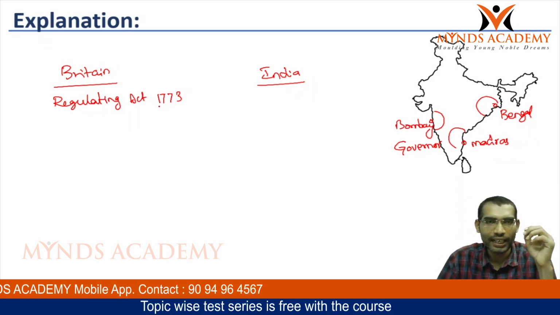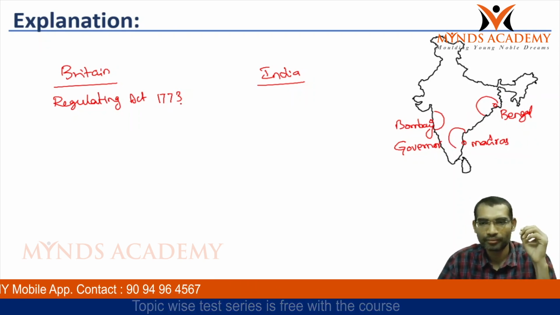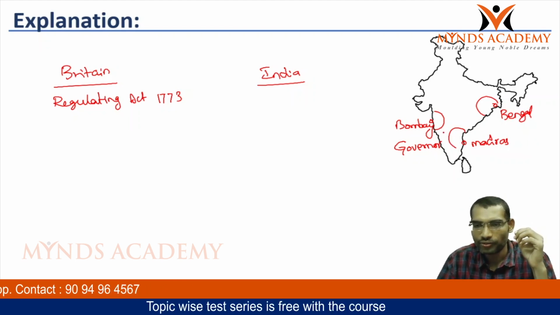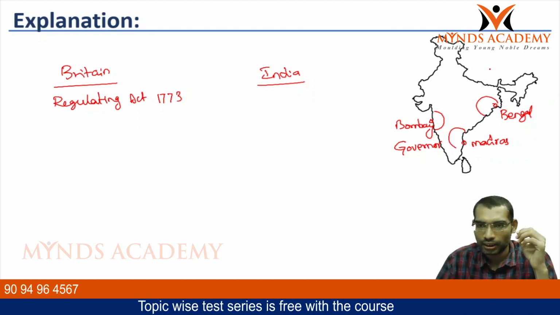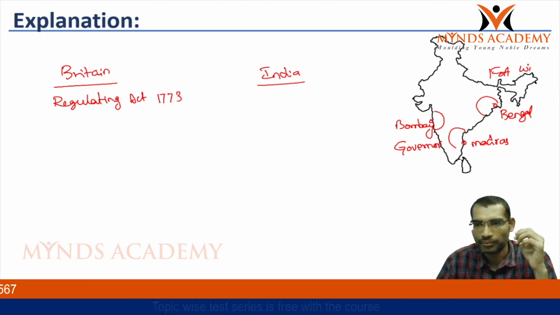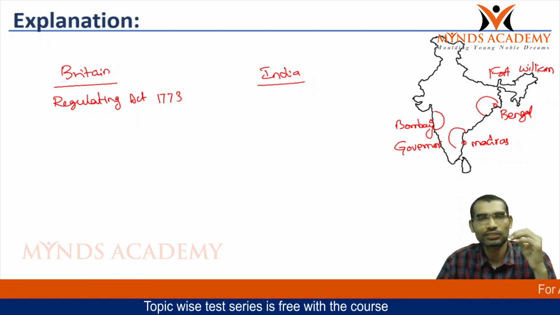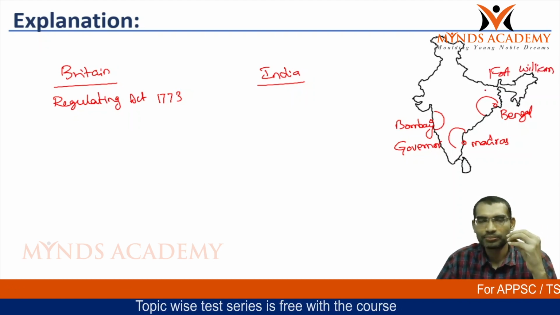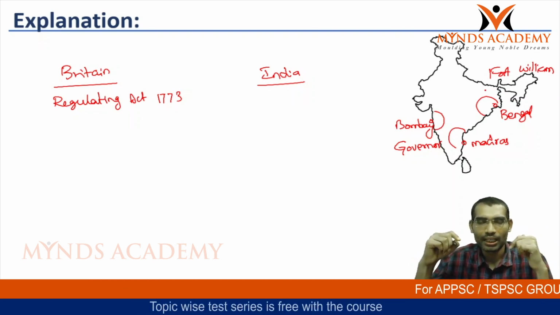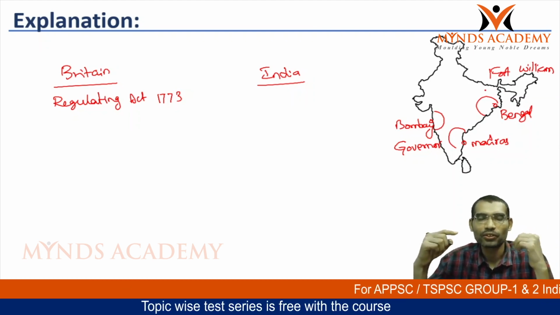With the Regulating Act of 1773, the governor of Bengal, also called Fort William, famous in Calcutta, became Governor General of Fort William.